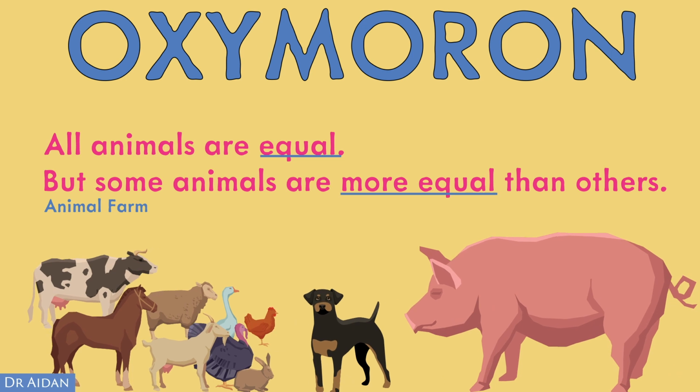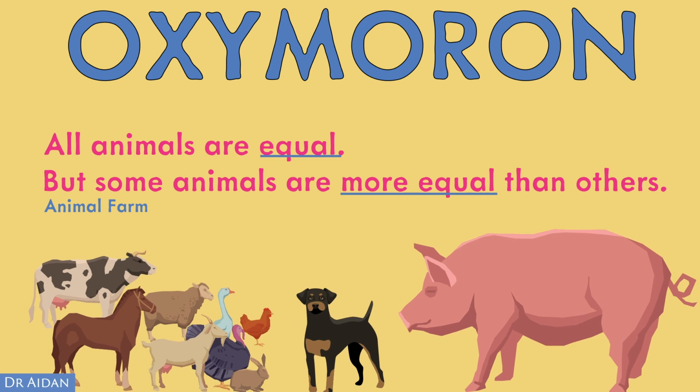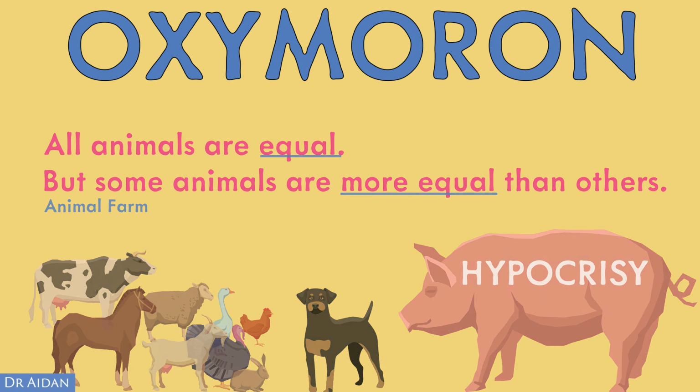This famous oxymoron draws our attention to the hypocrisy of the new regime on the farm, and by extension to the hypocrisy of totalitarian states that claim all people are equal except for the rulers who think of themselves as superior and so are more equal.